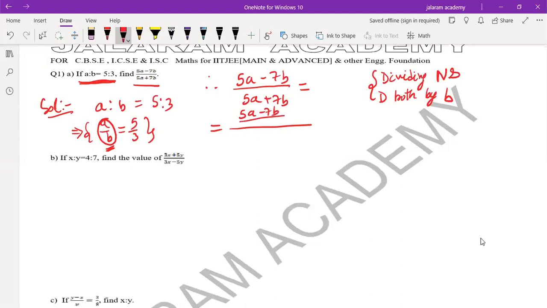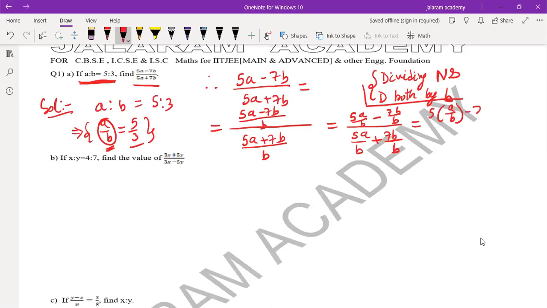5a minus 7b over b, and in the denominator also 5a plus 7b over b, equals 5a by b minus 7b by b over 5a by b plus 7b by b, which equals 5 into a by b minus 7 over 5 into a by b plus 7 again.